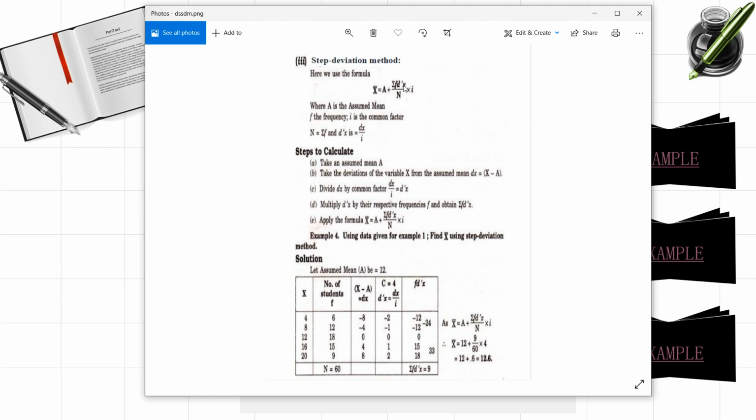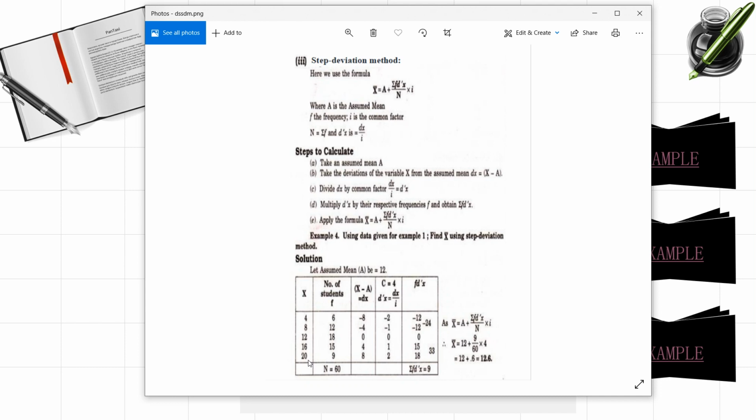Here the class interval is either I or C or H. Here they considered I as the class interval. Okay, so now this is the example given here. X values are 4, 8, 12, 16, 20. You can observe the difference between the observations is 4. So we have to consider the class interval value as 4, which is I is equal to 4.